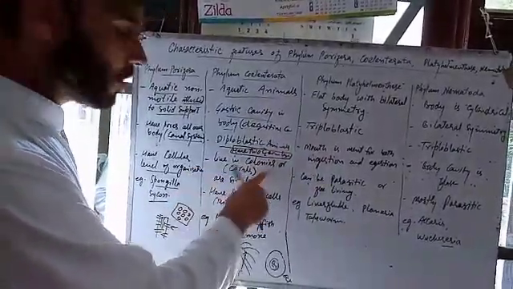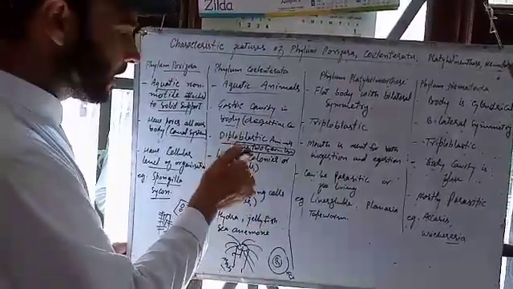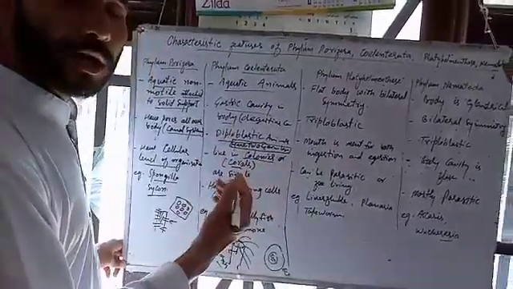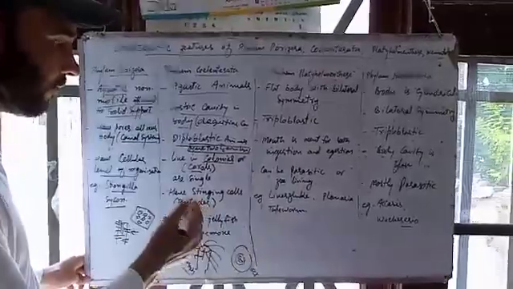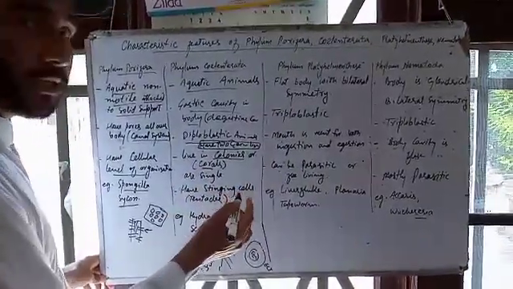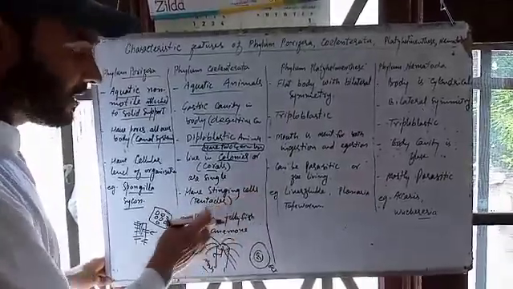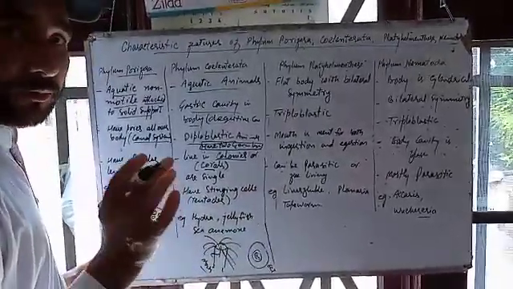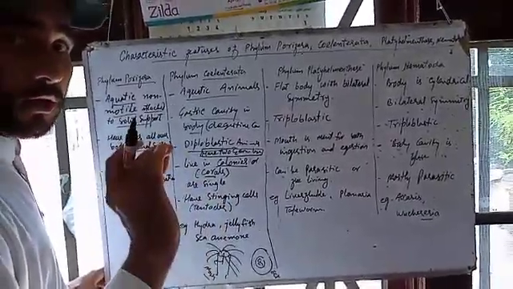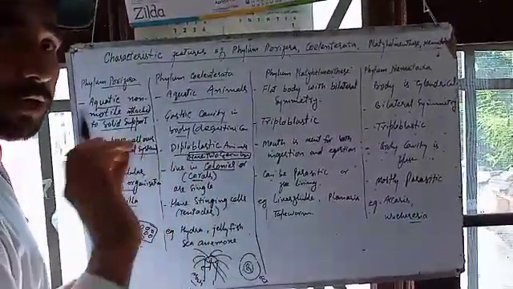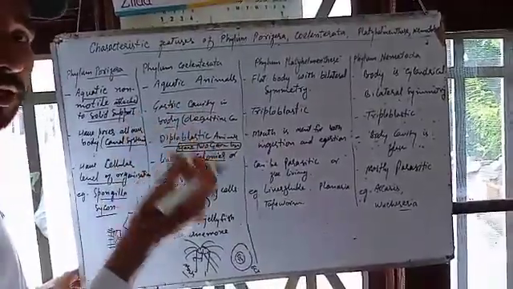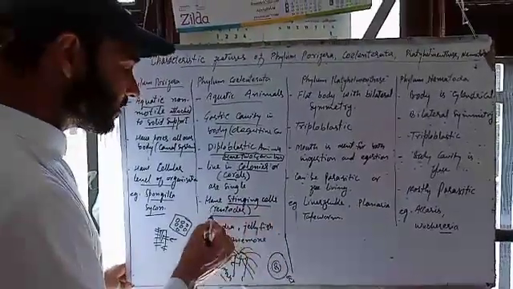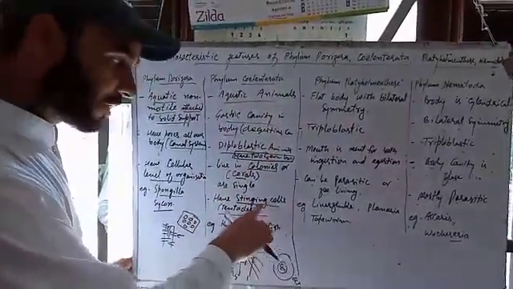Next is that they live in colonies or singly. They can live in colonies like coral reefs, or can be single. They can also exist separately. Next important feature is that they have stinging cells. When they prey upon animals, they first bite that animal so that poison is injected into it, and then the animal is paralyzed, so that the prey is easily taken inside the body. That means they have stinging cells. This is the characteristic feature of Coelenterata.